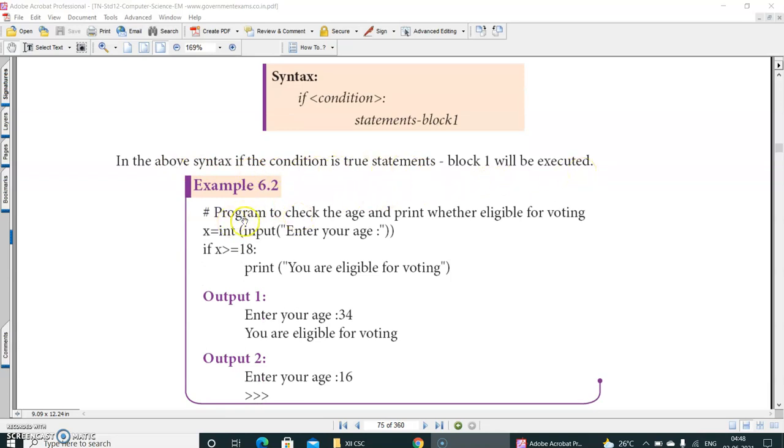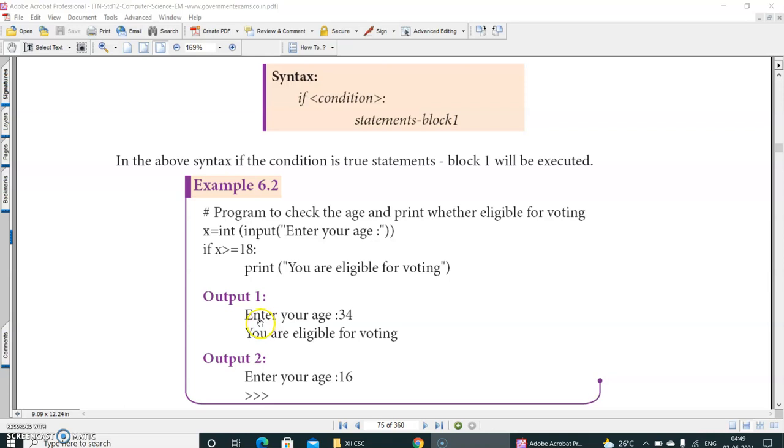Now see this program. Program to check the age and print whether eligible for voting. If the person is 18 or greater than 18, that person can vote. So x is equal to int(input("Enter your age")). It is asking you to enter the age. Now if the entered age, that is the x value, is greater than or equal to 18, then it will print "You are eligible for voting". If the condition is true, it will execute this. If the condition is false, it will not print anything.